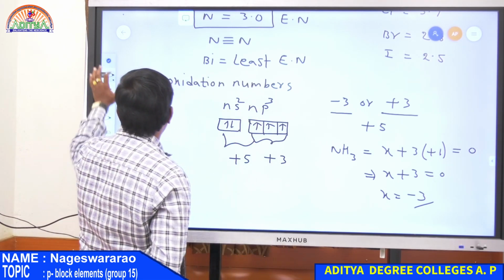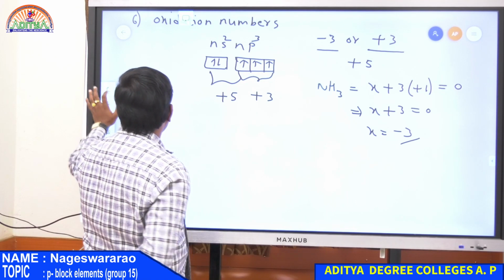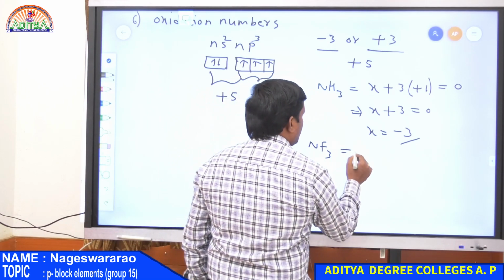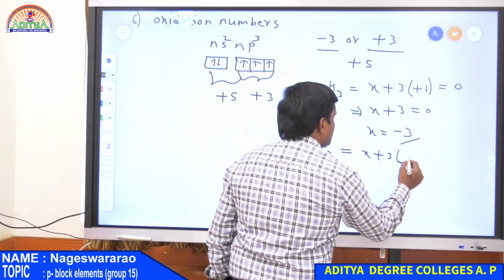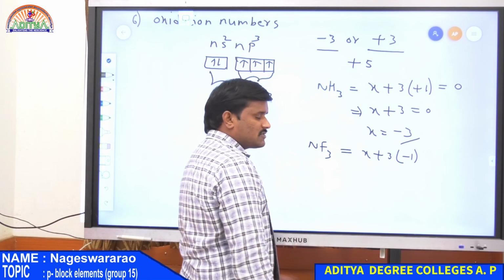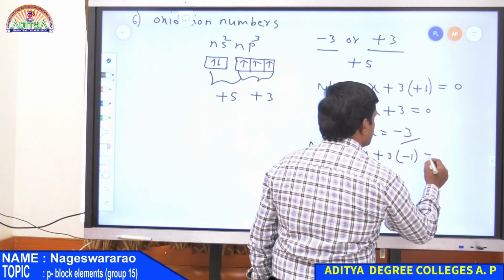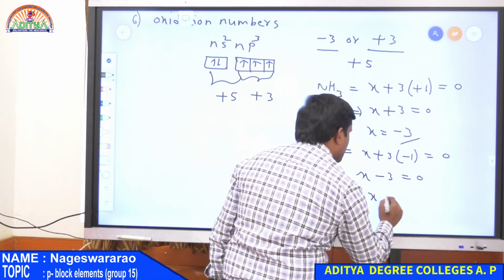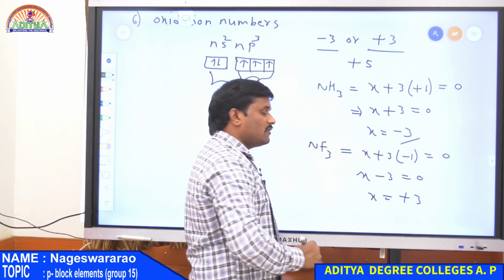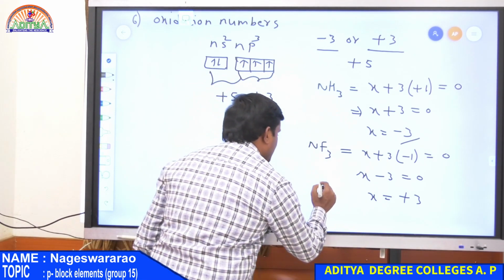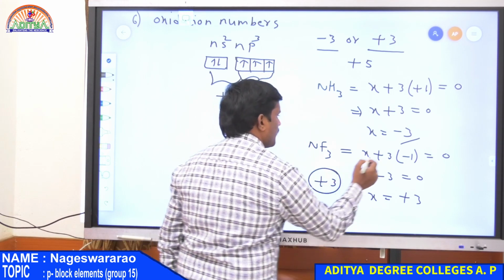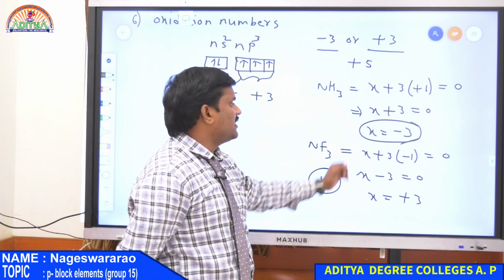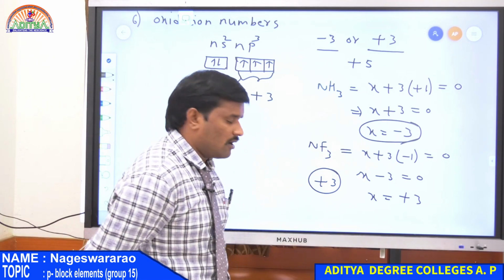Similarly, in the case of NF3, the oxidation number of nitrogen is X, and 3 times -1 for halogen. Halogens are always -1 and the total charge is 0. Therefore, X minus 3 is equal to 0, which implies X is equal to +3. Therefore, in NF3, nitrogen exhibits a +3 charge. So it means nitrogen has a tendency either to gain 3 electrons or lose 3 electrons.